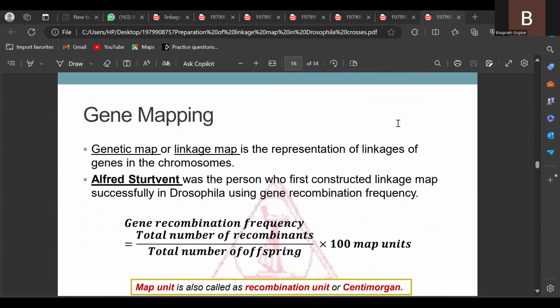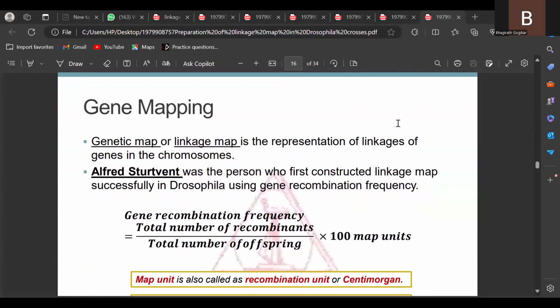This is very important. So a genetic map or linkage map is the representation of linkages of genes in the chromosome. Alfred Sturtevant was the person who first constructed a linkage map successfully in Drosophila melanogaster using recombination frequency.